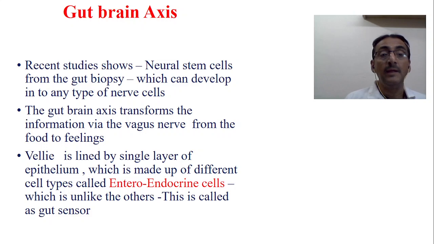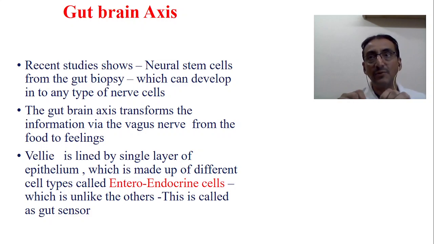The villi is lined by a single layer of epithelium, which is made up of different cell types called enteroendocrine cells. Now, this is a known fact. These cells, unlike the others, are called the gut sensor. The actual gut sensors are these enteroendocrine cells, or neuropod cells.